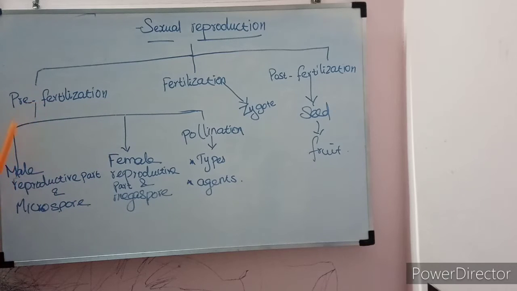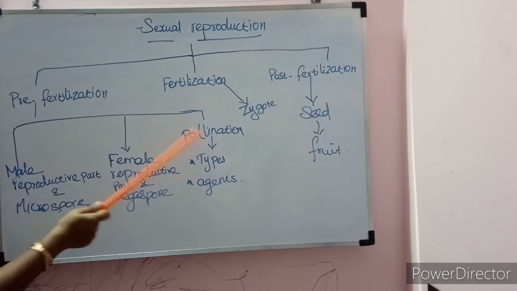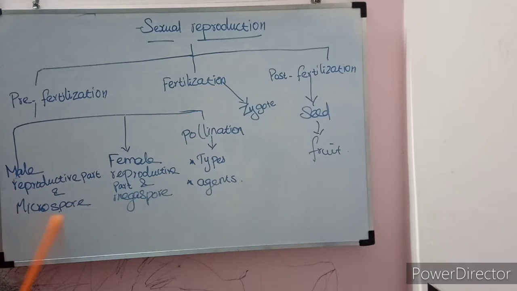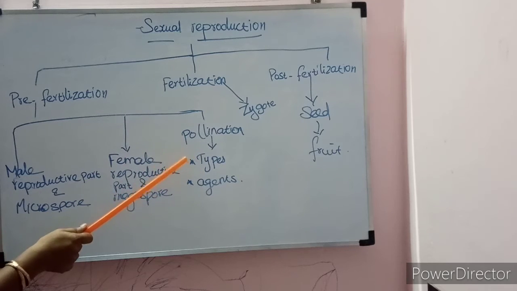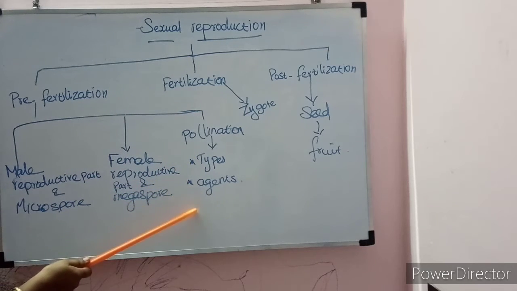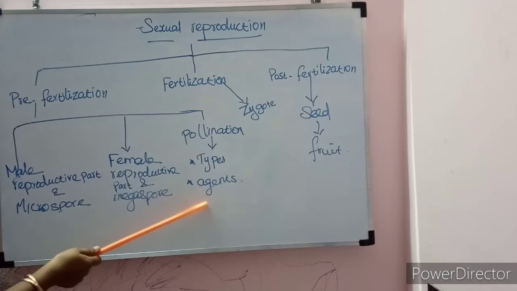Under pre-fertilization, we are going to see the male reproductive part structure and the formation of microspore, and the female reproductive part structure and the production of megaspore, and the pollination. Pollination means the microspores come closer to the female reproductive part. This is called pollination. Pollination is of two types: self-pollination and cross-pollination. Biotic agents and abiotic agents are involved in pollination. So these are all the things coming under pre-fertilization.